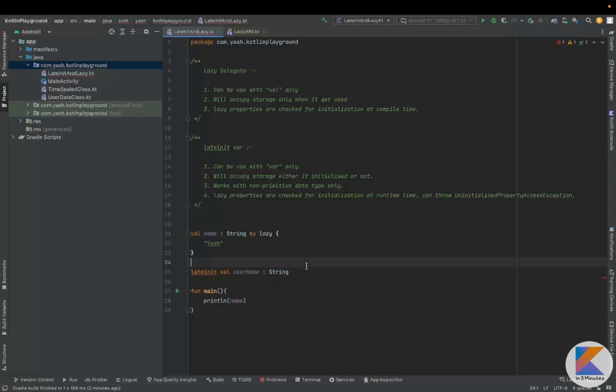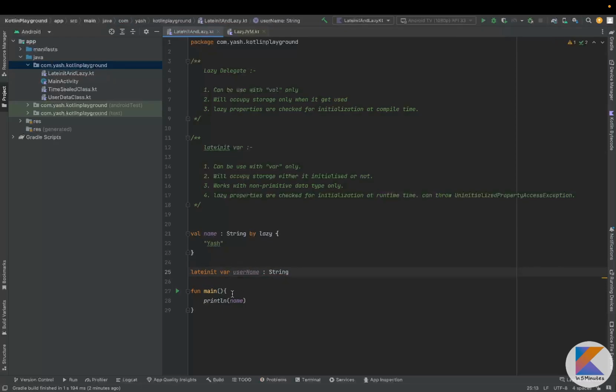Why is this so? As we are saying lateinit, it means we will initialize this variable later. If we are going to change the value of some variable later, then it should be mutable only. So we can't make it val here. We need to make it var.